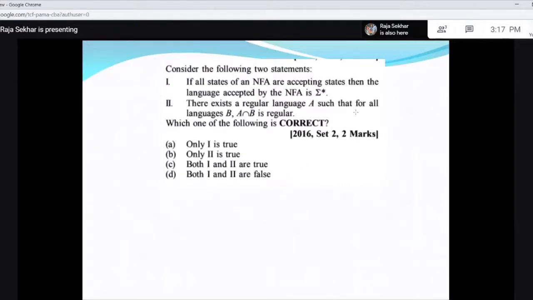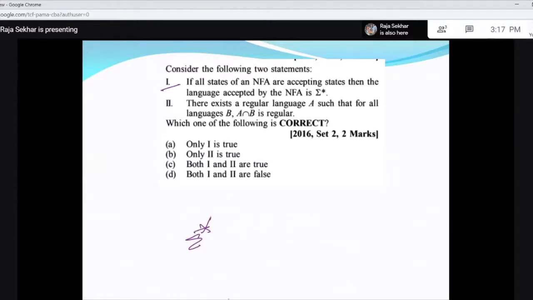Consider the following 2 statements. If all states of an NFA are accepting states, then the language accepted by the NFA is sigma star. So the first statement is right, because if every state is an accepting state, then you give any input string, it can transfer to any state and every state is final, so you get sigma star. The language accepted is sigma star. So number 1 is correct.